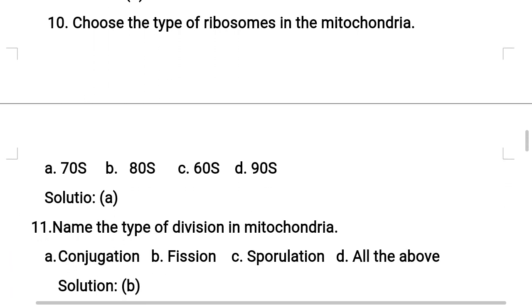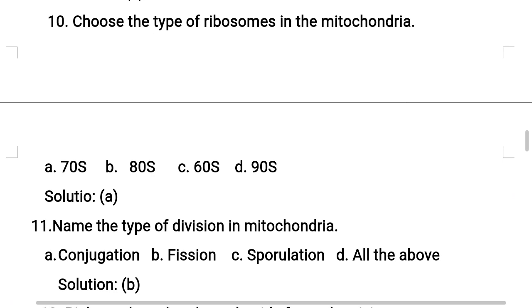Now coming to the 10th question. Choose the type of ribosomes in the mitochondria. So now let us see the options. Option A 70S, B 80S, C 60S, D 90S. So the correct answer for this question is option A, 70S.